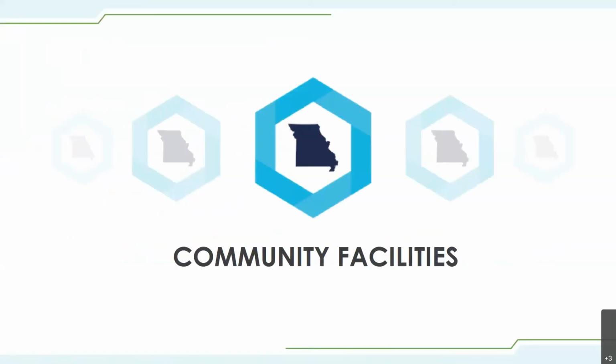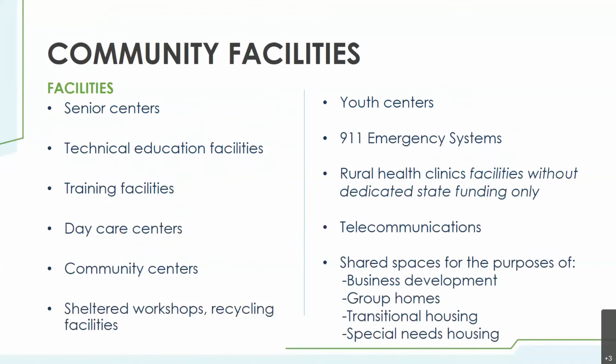Next category, community facilities. Community facilities includes the drop-down of facilities indicating senior centers, technical education facilities, training facilities, daycare centers, community centers, sheltered workshops or recycling facilities, youth centers, 911 emergency systems, rural health clinics, which is to say facilities without dedicated state funding only, telecommunications, and shared spaces for the purposes of business development, group homes, transitional housing, or special needs housing.